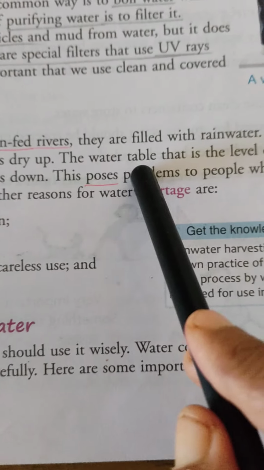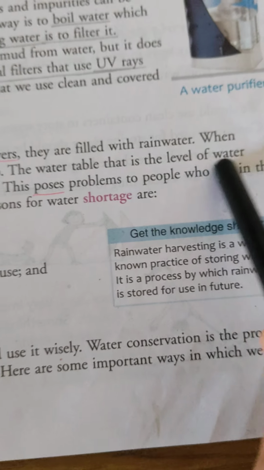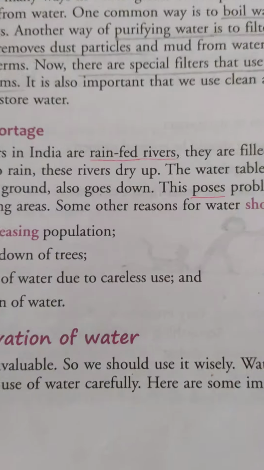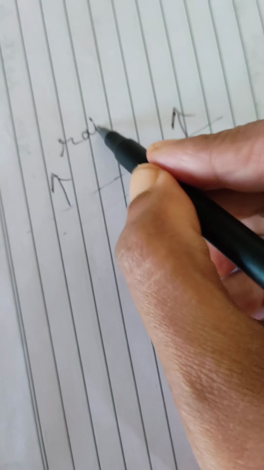The water table, that is the level of water under the ground, also goes down. Suppose this is underground, up to this much is underground water, and the upper portion is the rainwater.